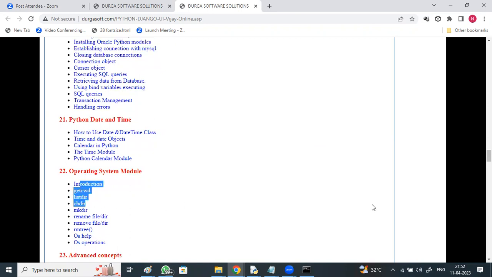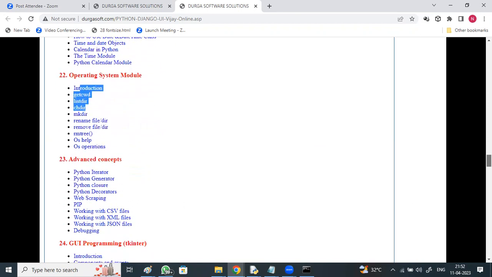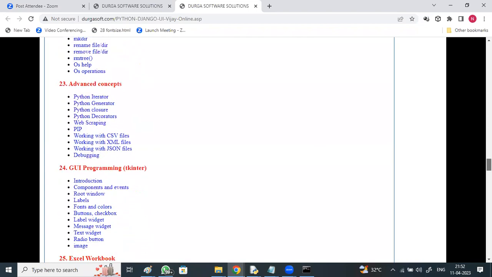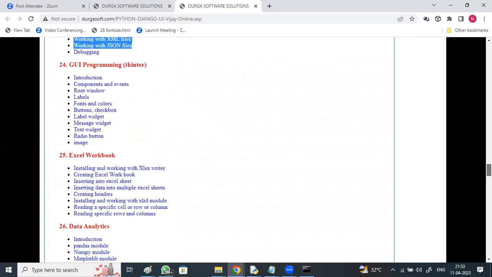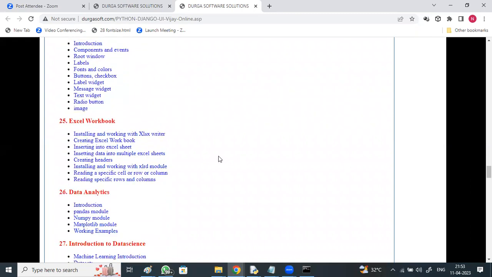Operating system module, various OS related things. Advanced concepts like iterators, generators, decorators, web scraping, working with CSV, XML, JSON files, debugging in Python, graphical GUI programming, Tkinter. And how to work with Excel workbooks, reading and writing data into Excel, and data analytics modules like Pandas, NumPy, Matplotlib with many working examples.